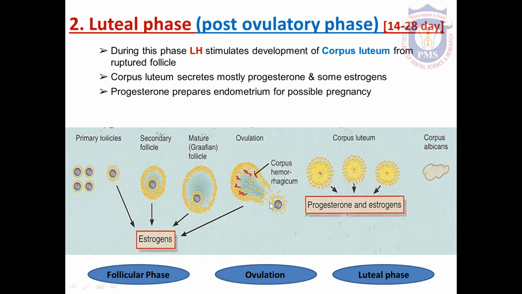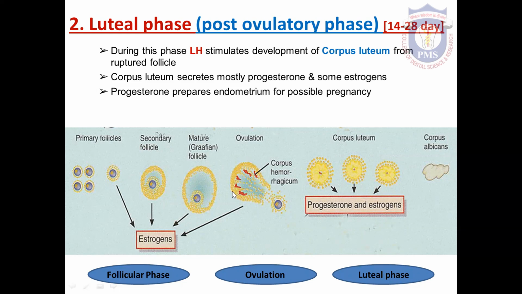And what is corpus luteum? After the release of ovum from the follicle, the follicle is empty and that is filled with blood. At that time, the body is called corpus hemorrhagicum. And this blood clot is destroyed gradually, and that place is filled with some lipid granules.